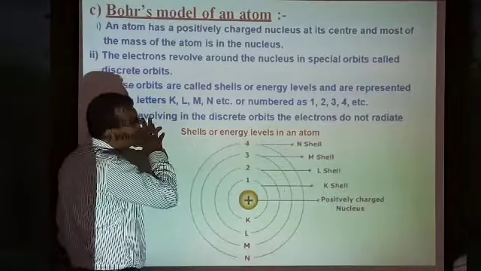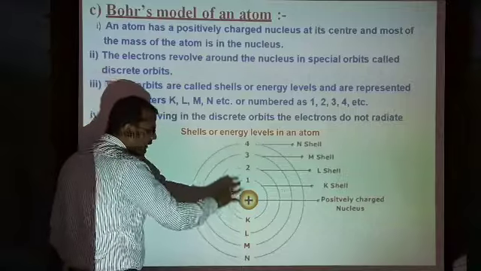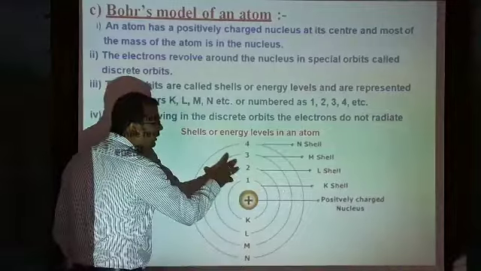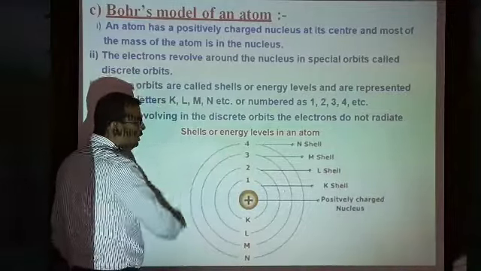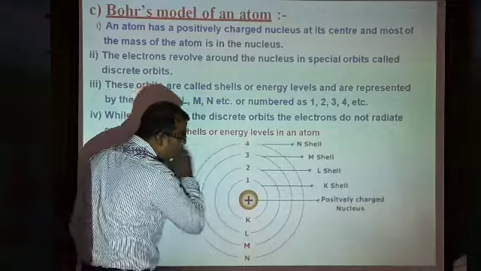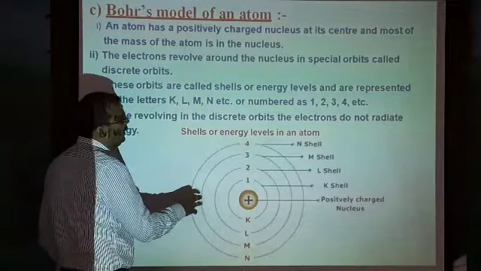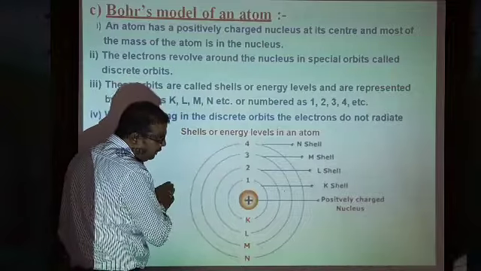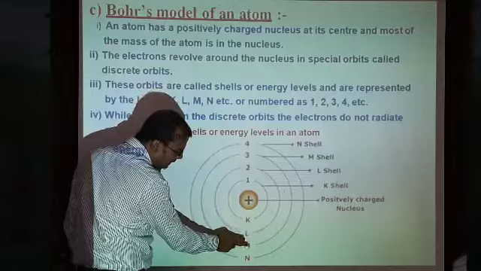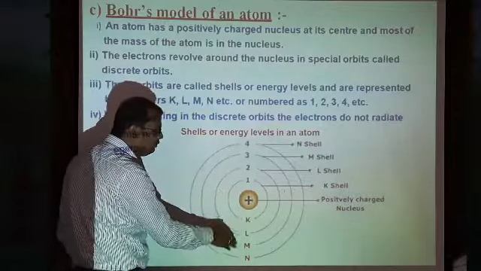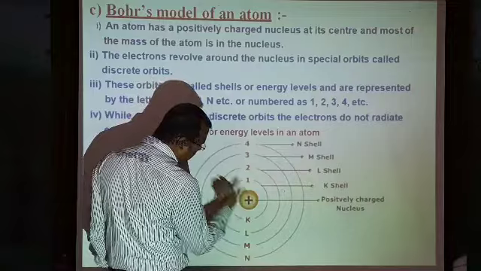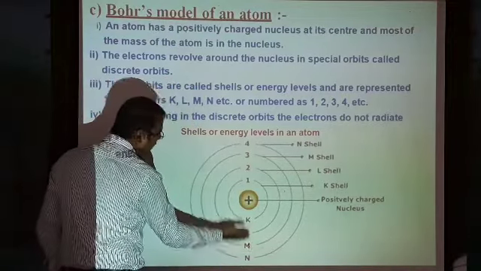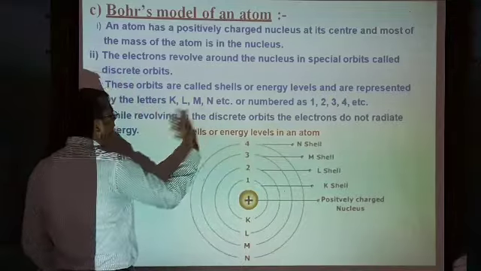But Bohr said that the electrons rotate around the nucleus in a definite or particular orbit, which he called discrete orbits, and he even named them with the letters K, L, M, and N. These are also called energy levels or energy shells. We can also name them 1, 2, 3, and 4.